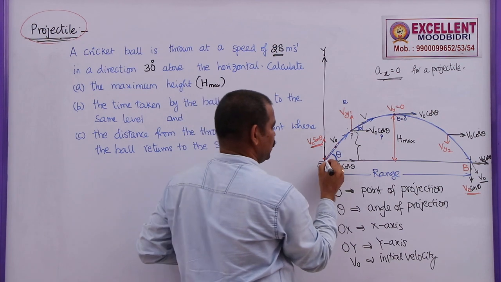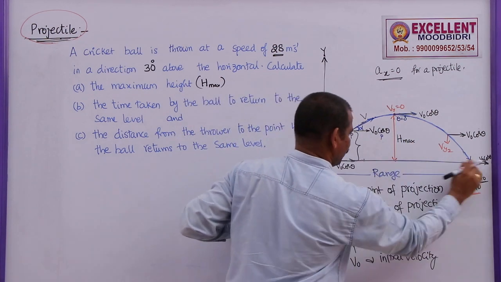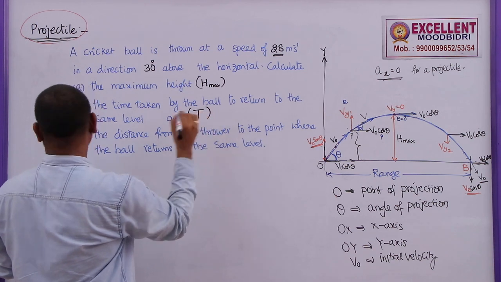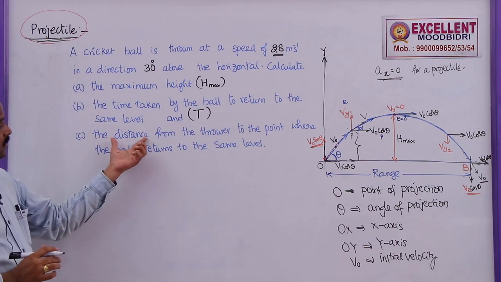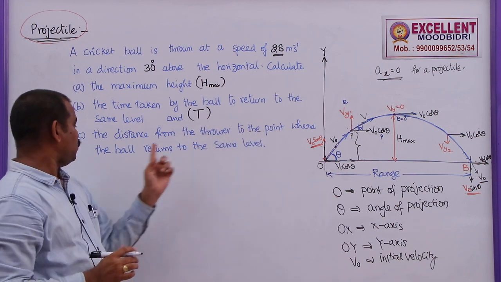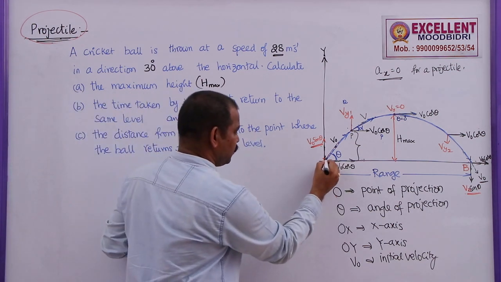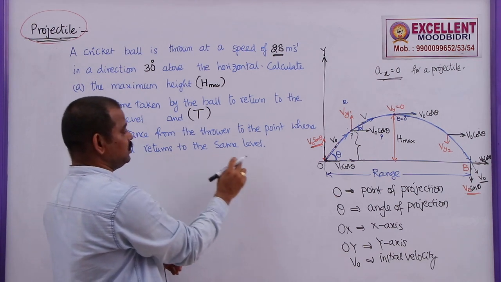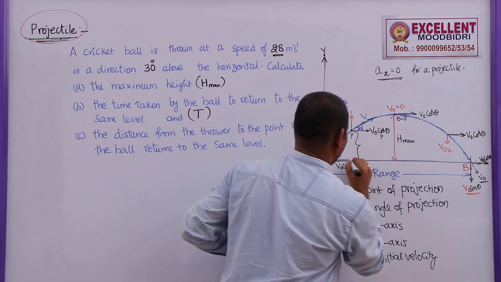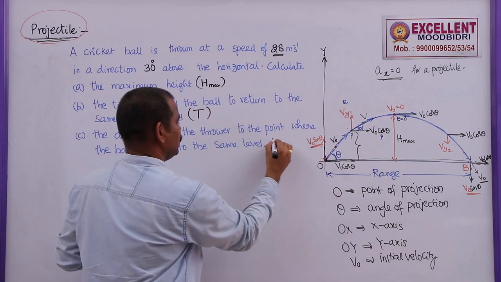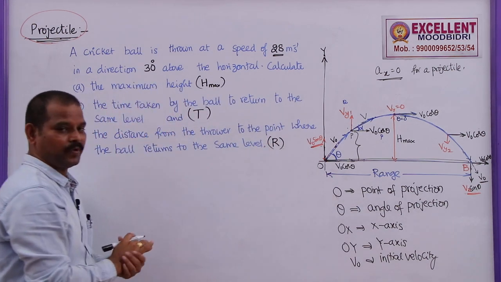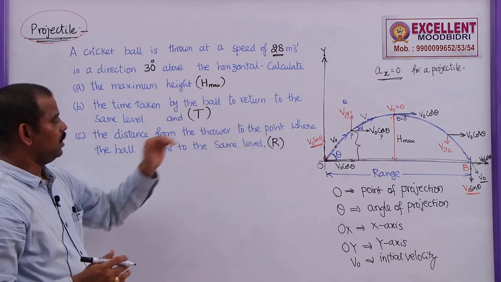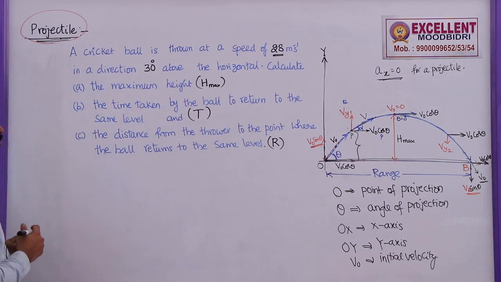So, when it is thrown here, it will return to the same level here. Time taken means nothing but the time of flight, and the third one, distance from the thrower to the point. This is the point from where the thrower is throwing the ball to return to the same level, from here to here. So, they are asking the horizontal distance, nothing but the range. Directly they are not asking us to find the range, but we need to find out range here. So, these are the three quantities that we have to find.